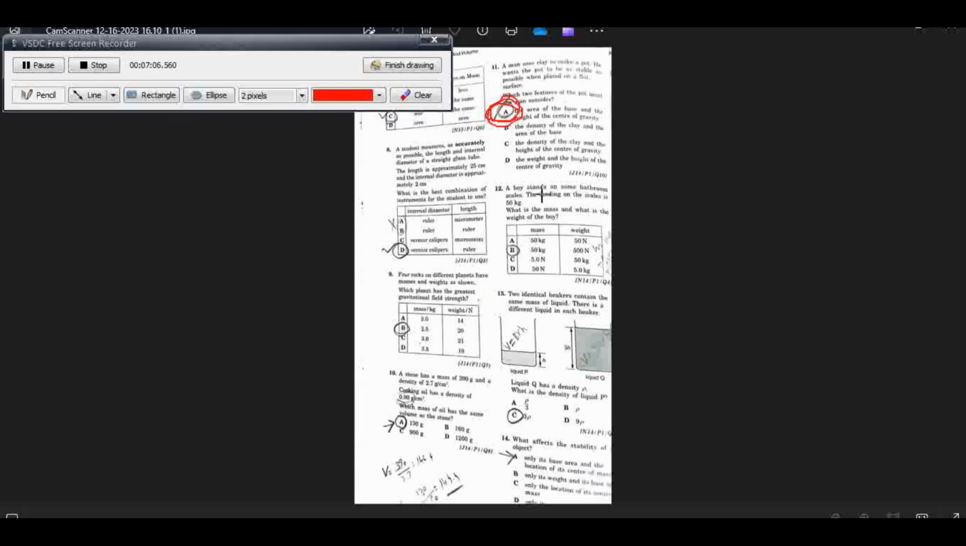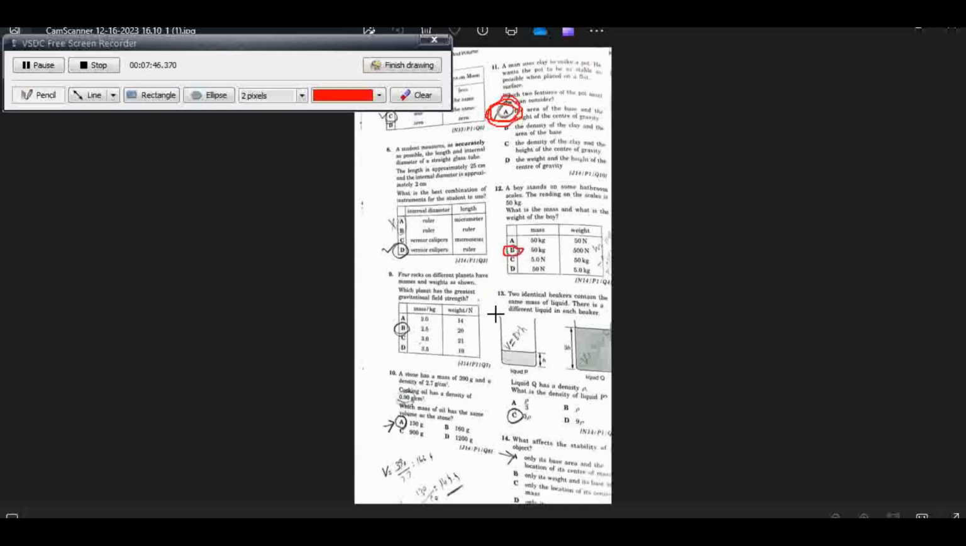Next: a boy stands on a bathroom scale. The reading of the scale is 50 kilogram. What are the mass and the weight of the boy? The reading is 50 kilogram, so kilogram is mass. 50 kilogram is his mass, and for weight you multiply mass with g. g is 10, so 50 into 10 is 500. So weight should be 500. Option B says that mass is 50 kilogram and weight is 500 Newton. Therefore, option B is correct.